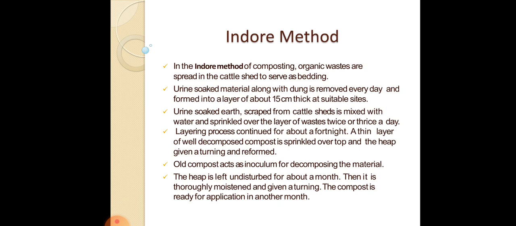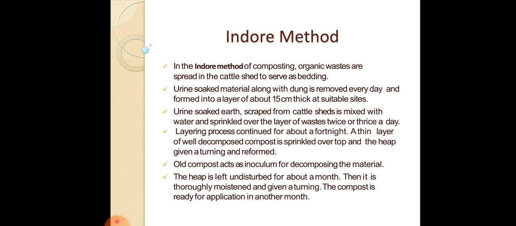In the Indore method of composting, the organic waste is spread in the cattle shed. It is mainly done in a cattle shed. This will be spread as a horizontal bed, and the cow dung and urine-soaked material will be removed every day and formed into a layer of about 15 centimeters thick, usually at a site very close to the shed.